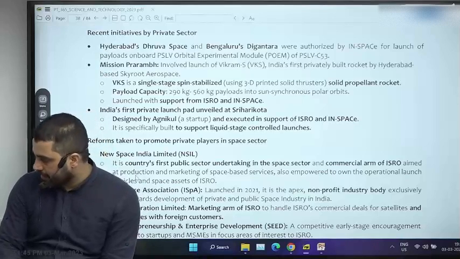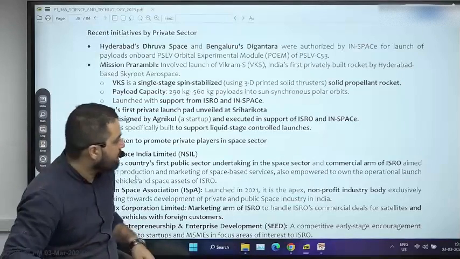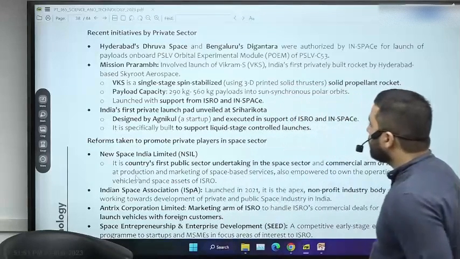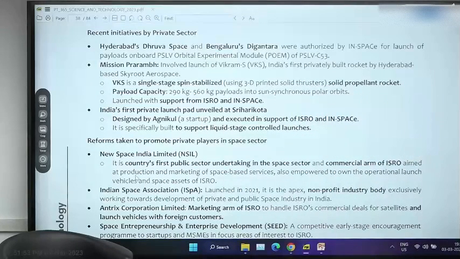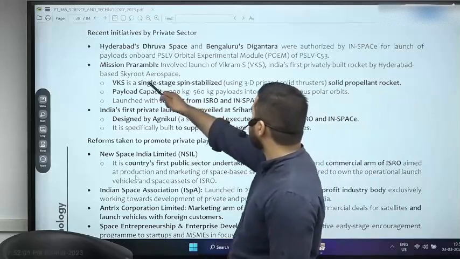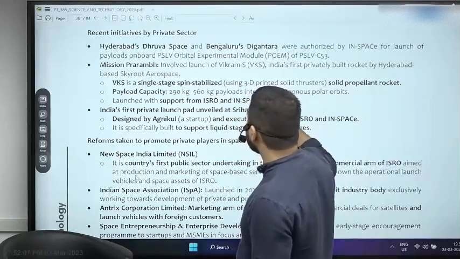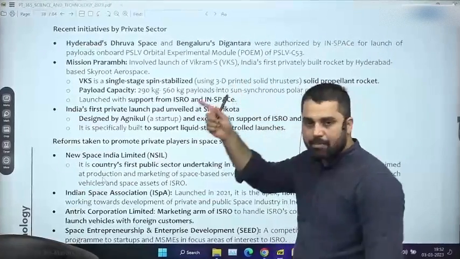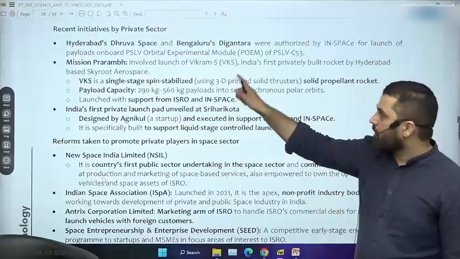Now second thing which according to me is important, that for the first time a private company launched a rocket. So private companies have launched satellites in the past. They have made satellites and with the help of ISRO's rocket they have launched their satellite. That is not new. But what is new is that there is a company called Skyroot Aerospace, and that Skyroot Aerospace launched a single stage rocket called Vikram, named after Vikram Sarabhai. So they call this rocket Vikram S.